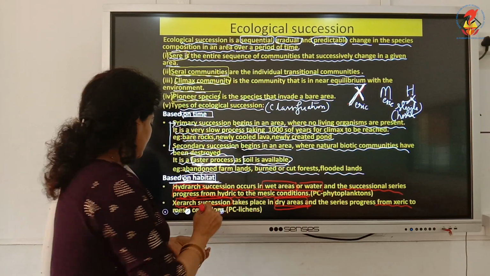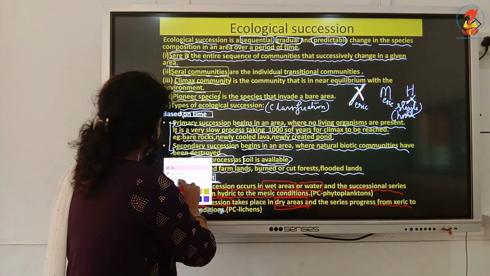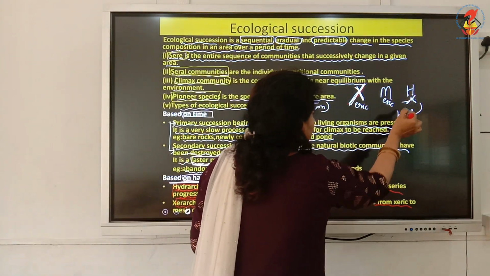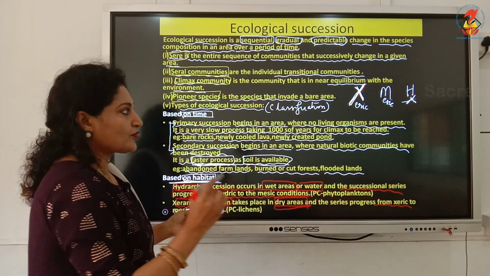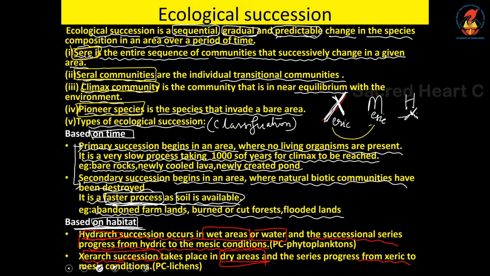So now I am bringing the second difference of Xerarch. In Xerarch, you can see ecological succession progress from xeric to mesic. I hope you have understood. From dry environment to the medium environment. Whereas Hydrarch progresses, ecological succession progresses from hydric to mesic. So that is going to be your second point.